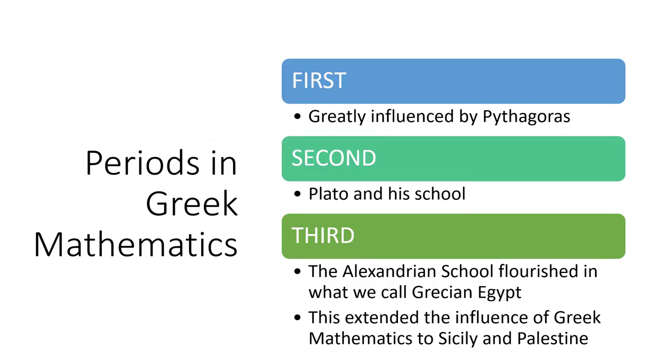Okay, let's talk about the third period in Greek mathematics. This is the Alexandrian school. It flourished in what we call Greco-Egypt.